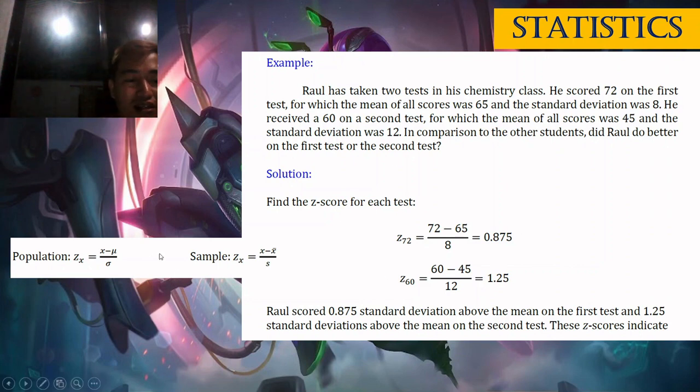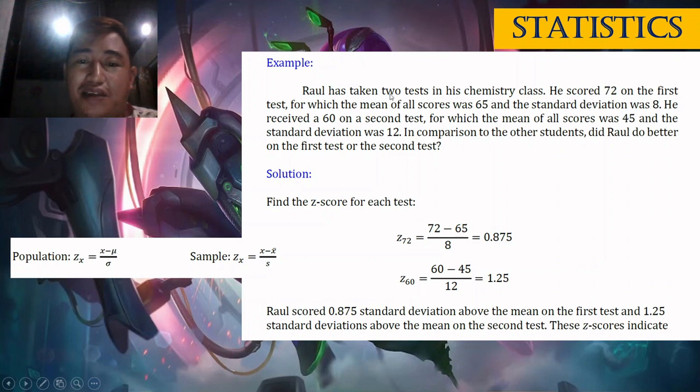Kanina class ang equation, population, and then sample. Same lang man na sila. Pwede na natin sila i-delete, class. Okay. So, Z72. 72 ang score, 72 mao na ang x. So, 72 minus mean, mean nga mu or x bar. So, 72 minus 65, divided by standard deviation niya, 8. So, over 8. Okay.